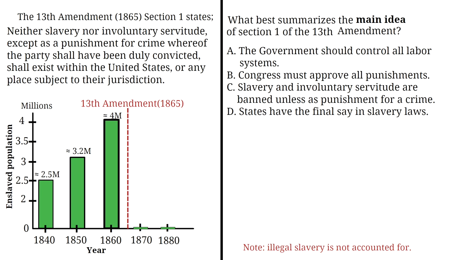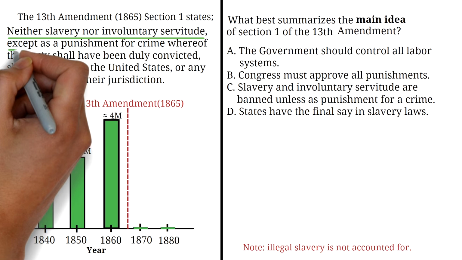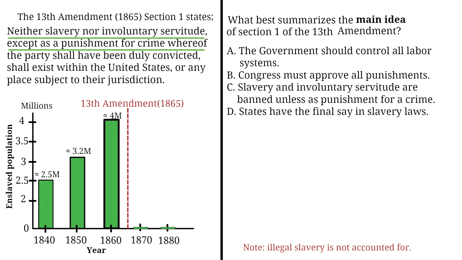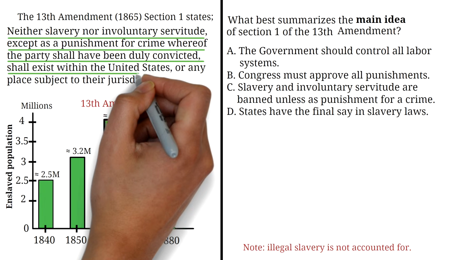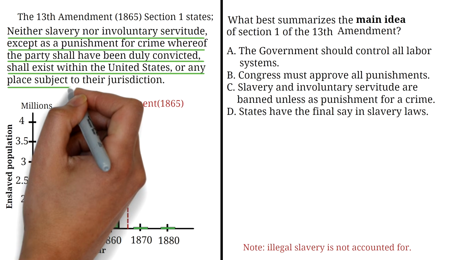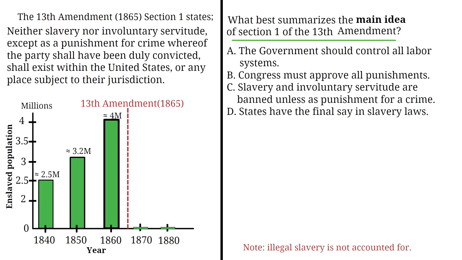Use the excerpt and graph to answer the following questions. The 13th Amendment, 1865, Section 1 states, "Neither slavery nor involuntary servitude, except as a punishment for crime whereof the party shall have been duly convicted, shall exist within the United States, or any place subject to their jurisdiction." What best summarizes the main idea of Section 1 of the 13th Amendment?